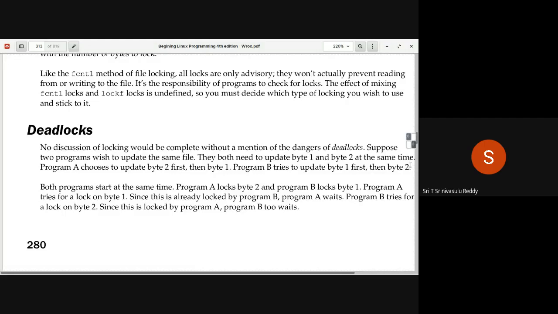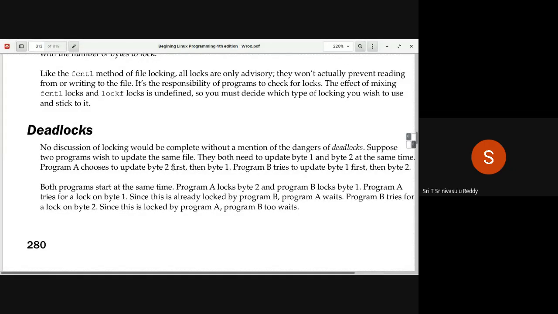This is the scenario. What if the first condition is true in program A, and the first condition is also true in program B? What do you mean by that? A has got access to byte 2 already, but it is also trying to get access to byte 1.